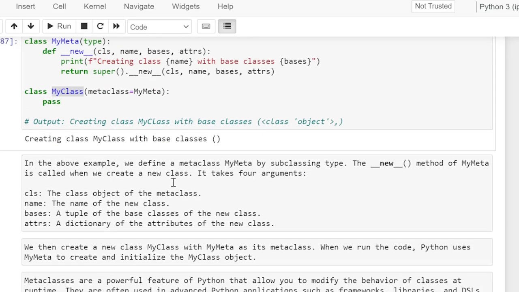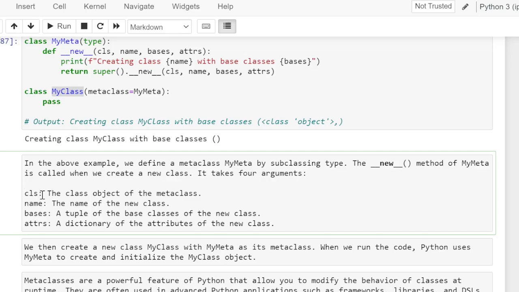In the above example, we defined a metaclass called MyMeta by subclassing type. The __new__ method of MyMeta is called when we create a new class.